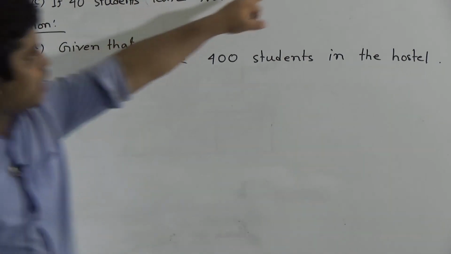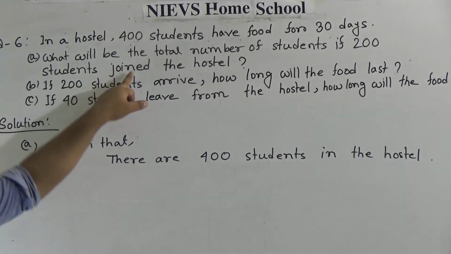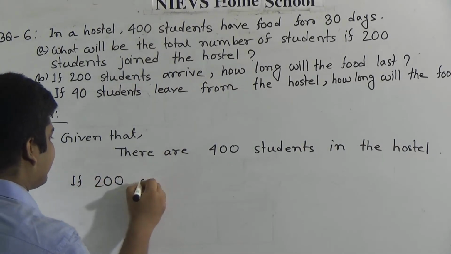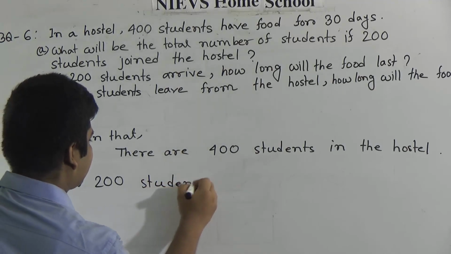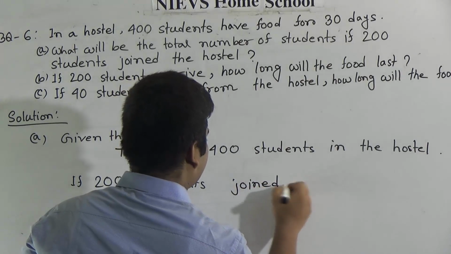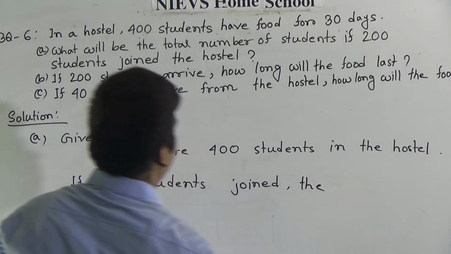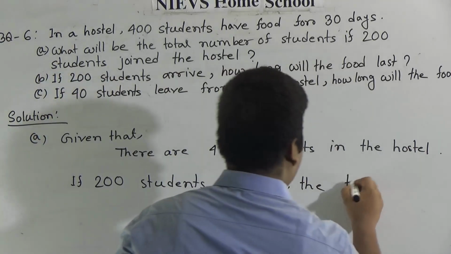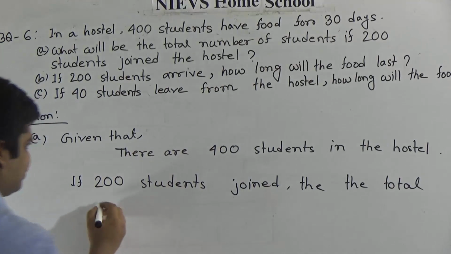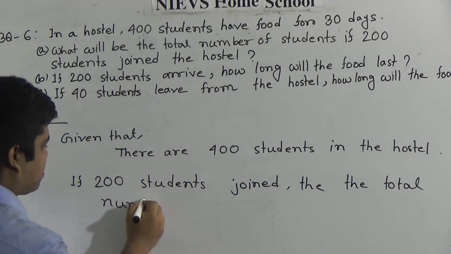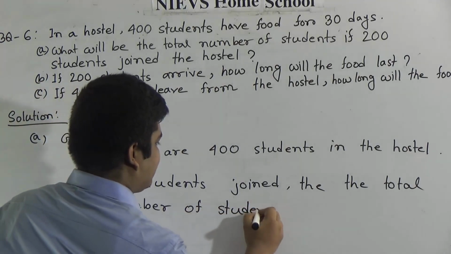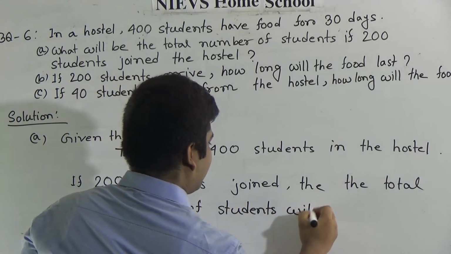If 200 students join. Now write if 200 students joined, then the total number of students will be.